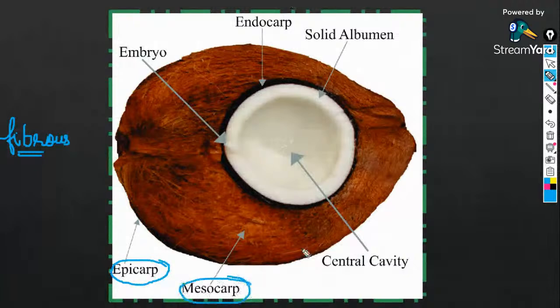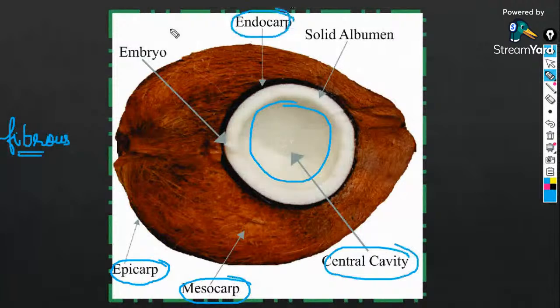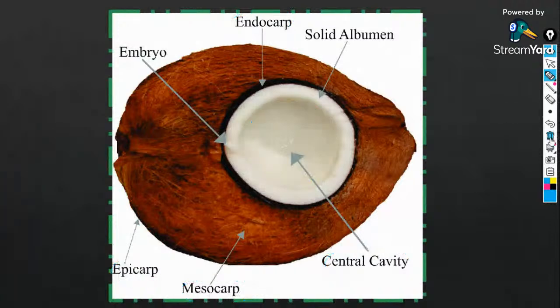Then you have a central cavity, that is known as the endocarp. Clear? Clear for everybody? Is it clear?